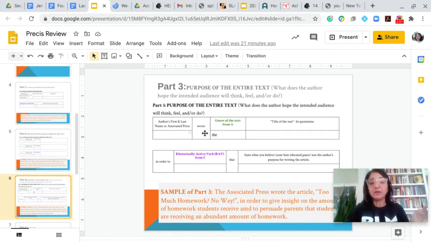So the Associated Press wrote the article, "Too Much Homework, No Way," in order to what? To give insight to parents of the amount of homework students receive and to persuade parents that students are receiving an abundant amount of homework.